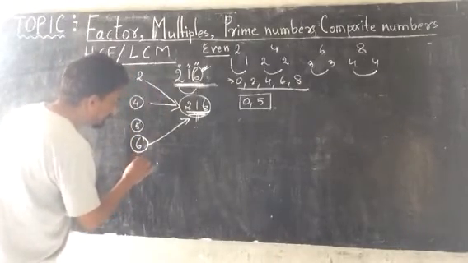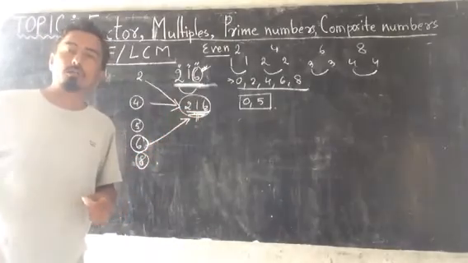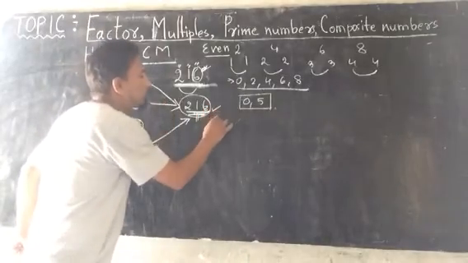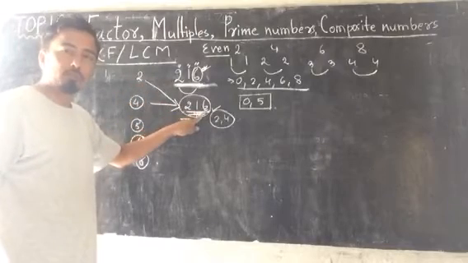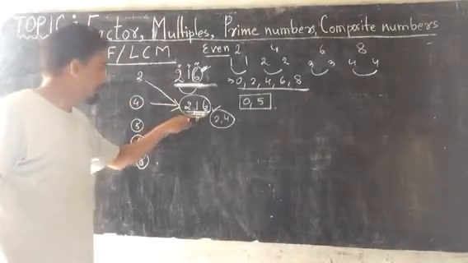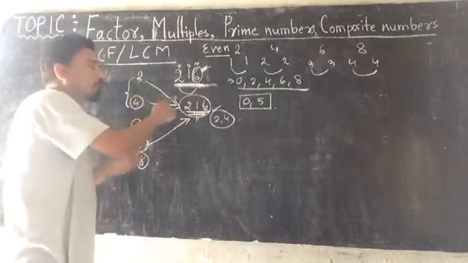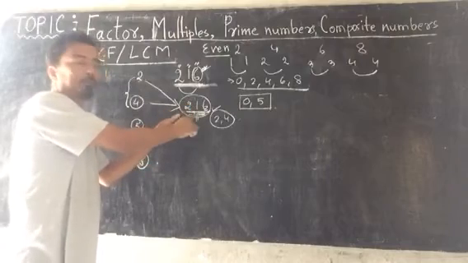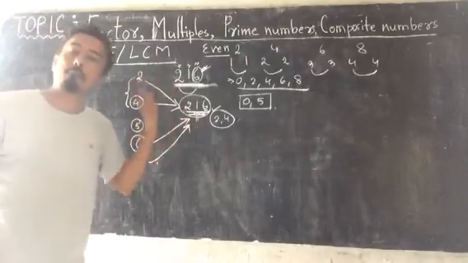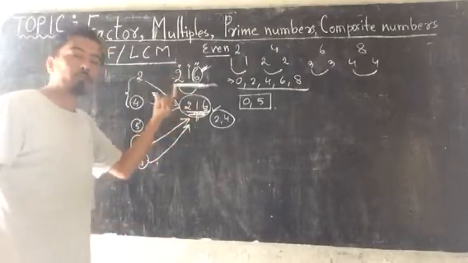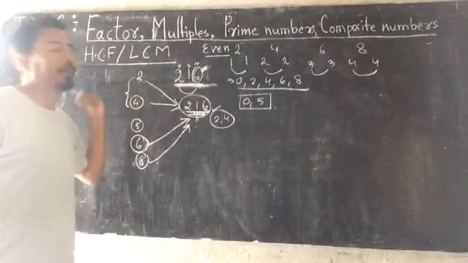Got my point? And one more point I want to discuss. After 6, I will discuss 8. Whether the number will be divisible by 8 or not. If the number is divisible by 2 and 4 both, 216 is divisible by 2 also. Means 2 can divide 216 completely. 4 can divide 216 completely. If both 2 and 4 can divide the given number completely, then 8 can also divide the given number completely. It means the given number will be divisible by 8 also if the number is divisible by 2 and 4.